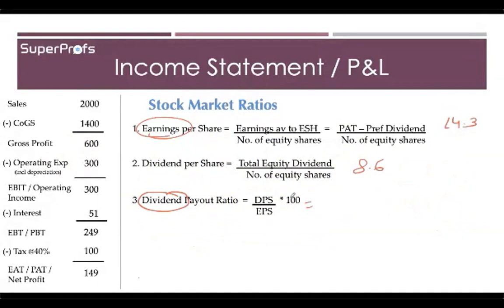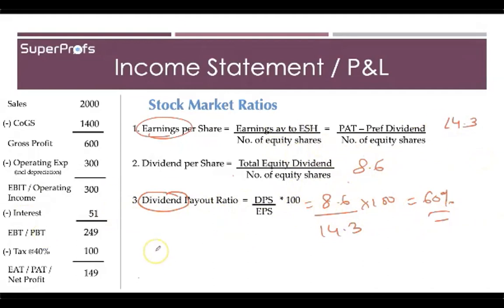So therefore, 8.6 upon 14.3 into 100 will give you the value of dividend payout ratio, which comes down to 60%. Now there's one thing which is noteworthy here.